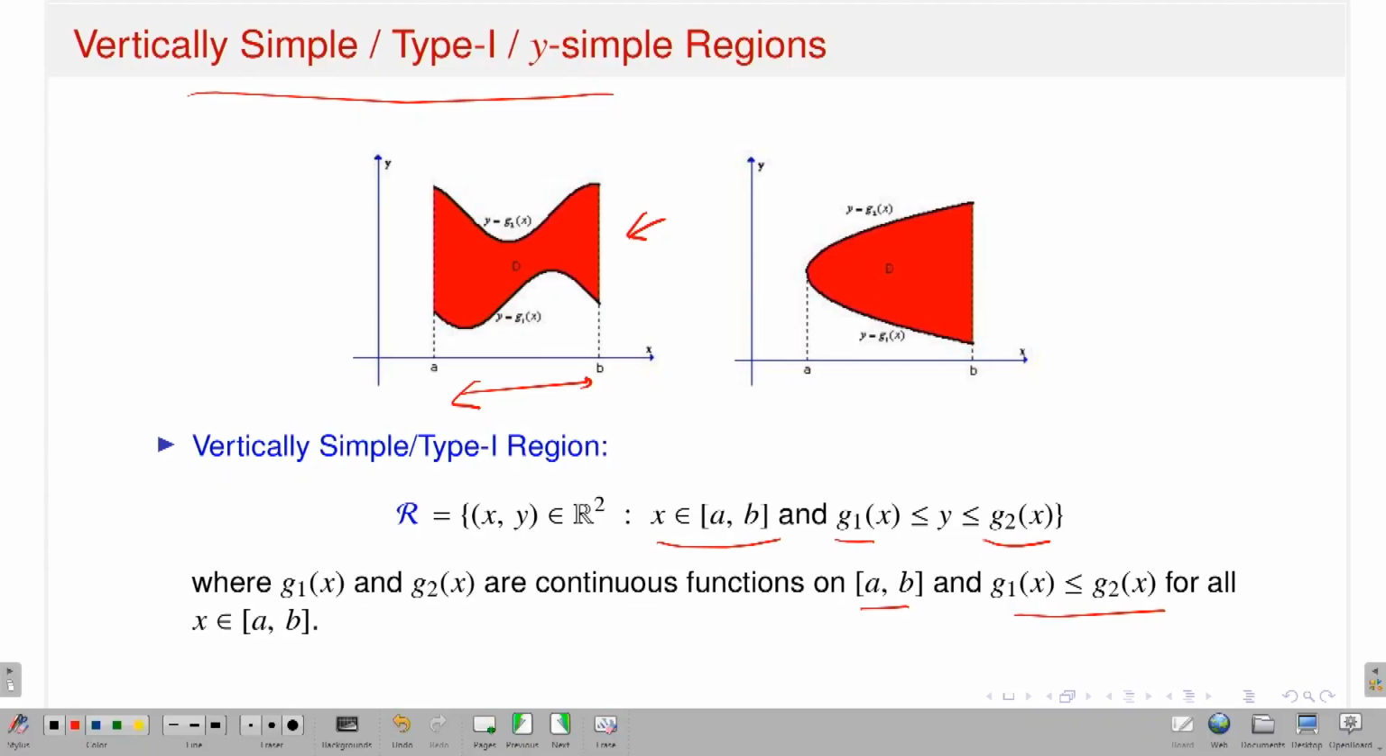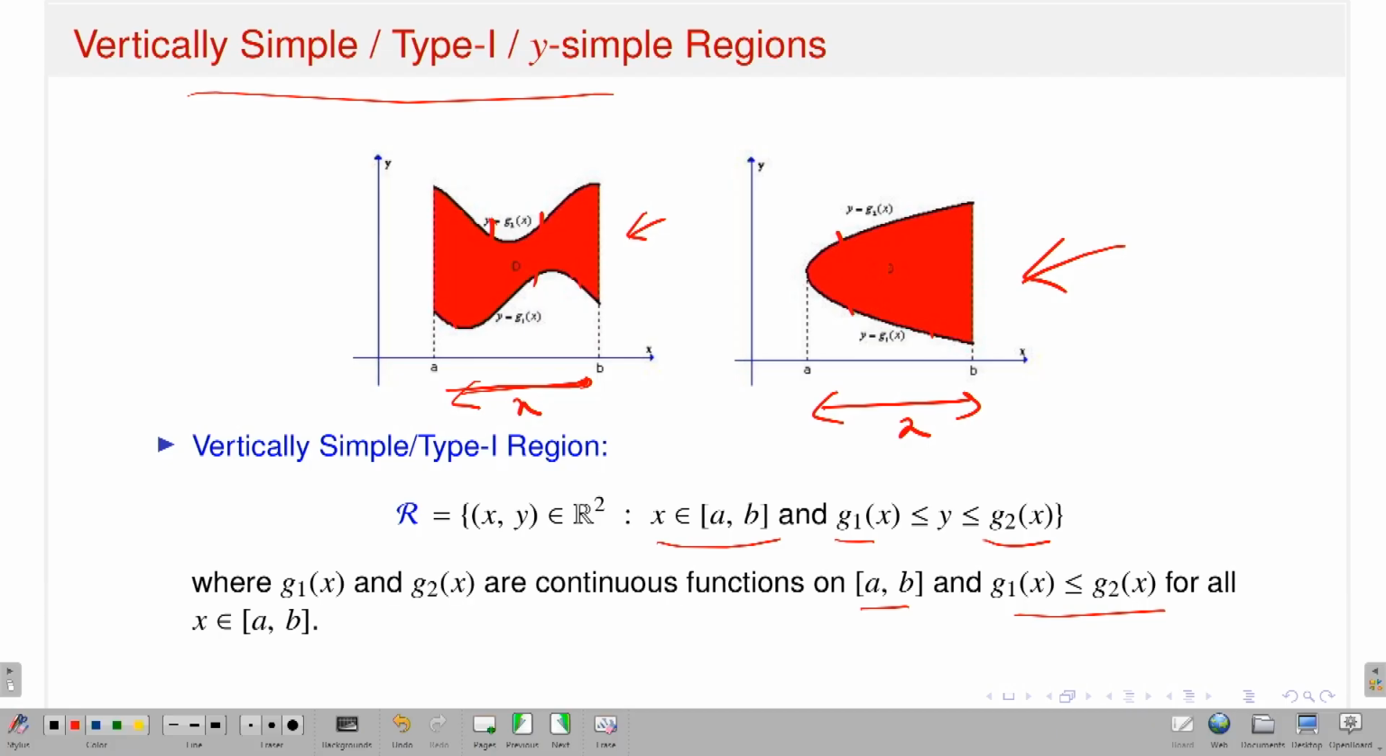Two examples I have given. That means x is running from a to b and y is running from g1(x) to g2(x). Similarly, you have another region, where x is fixed from a to b, and y is running from g1(x) to g2(x). Therefore, if we have a domain which has this kind of properties, then I will say that it is a vertically simple, type 1 or y simple region.